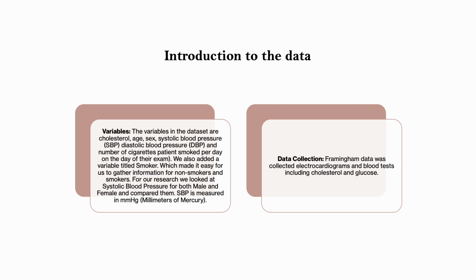Introduction to the data. Variables. The variables in the data set are cholesterol, age, sex, systolic blood pressure, diastolic blood pressure, and number of cigarettes patients smoked per day on the day of their exam. We also added a variable titled smoker, which made it easy for us to gather information for non-smokers and smokers. For our research, we looked at systolic blood pressure for both males and females and compared them. SBP is measured in mmHg, millimeters of mercury. And data collection: the Framingham data was collected using electrocardiograms and blood tests, including cholesterol and glucose.